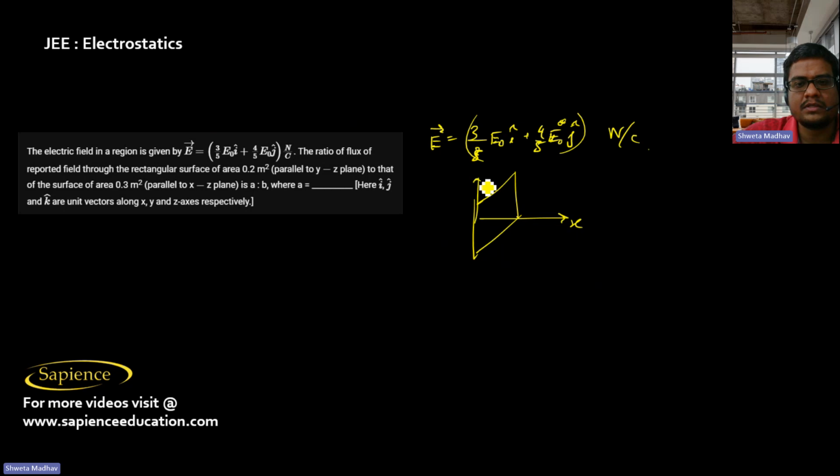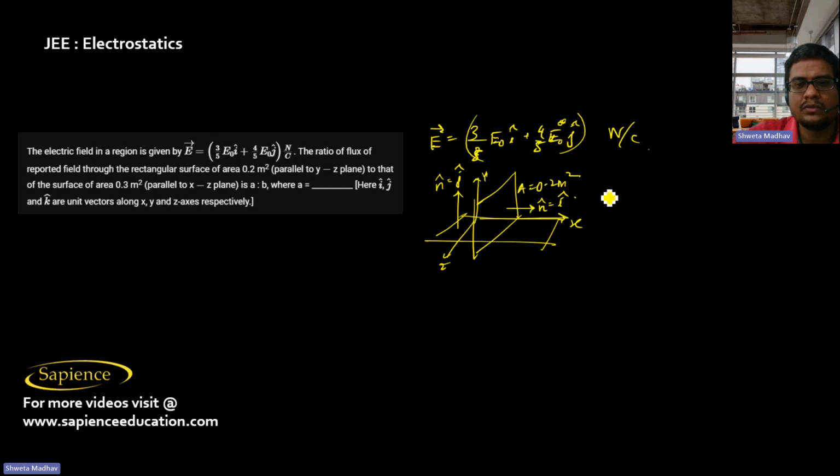This is x-axis, this is y-axis, this is z-axis. So the unit vector along the normal is i cap. That of the surface of area 0.3 meter square, which is parallel to the XZ plane, its unit vector along the normal is j cap, is A is to B.